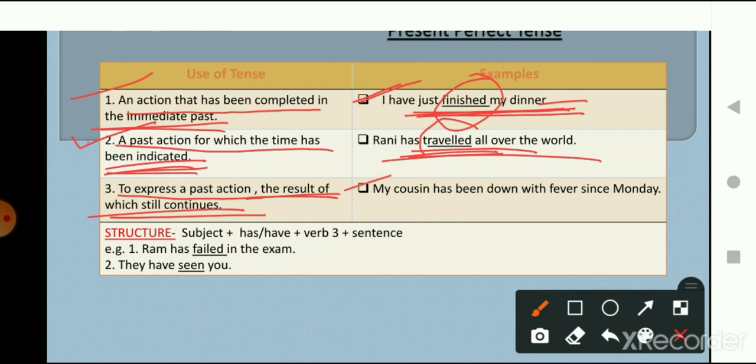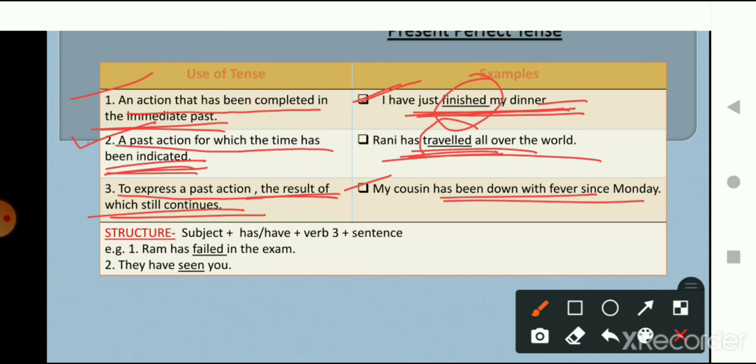So since Monday she has had fever. Here you can understand that since Monday she has had fever and the result of that is still continuing. She might have fever even now. So this is an action which is continuing, and it is part of present perfect tense.